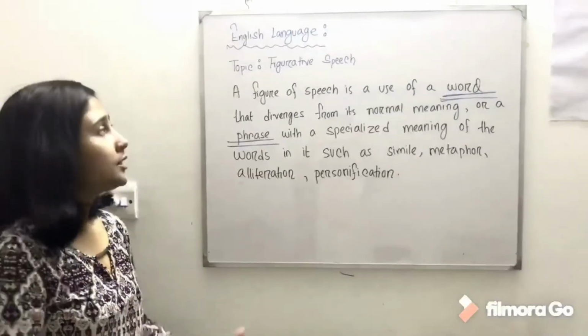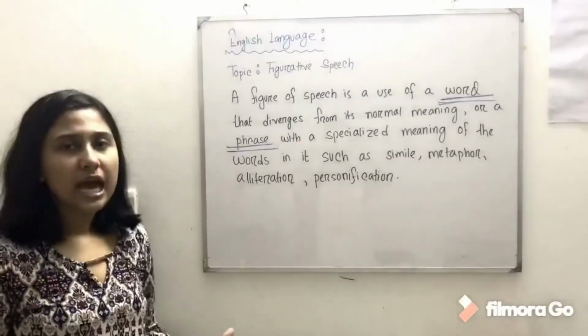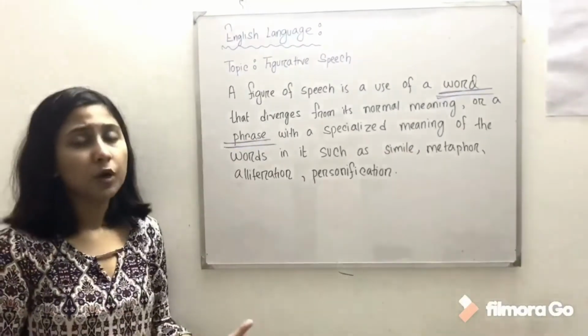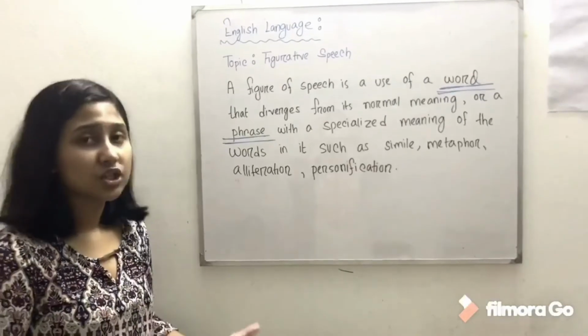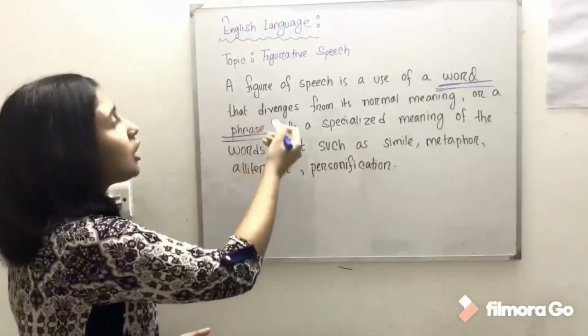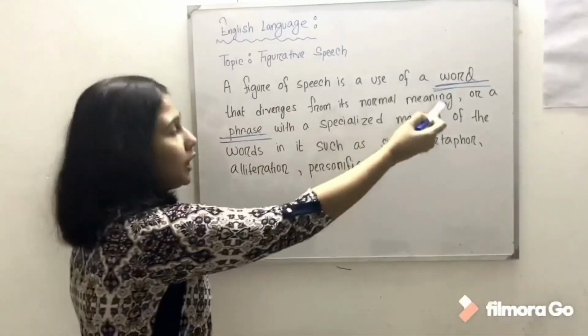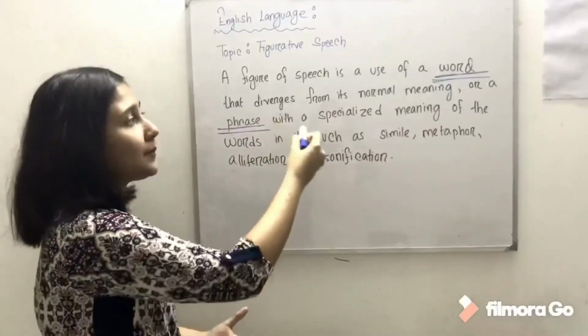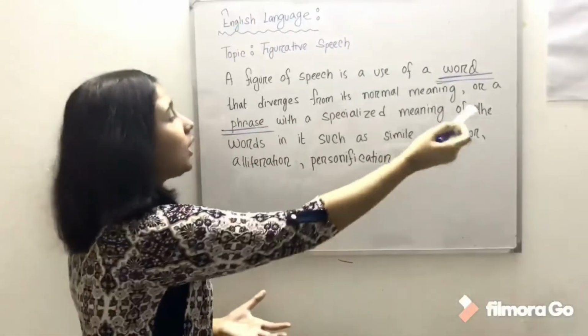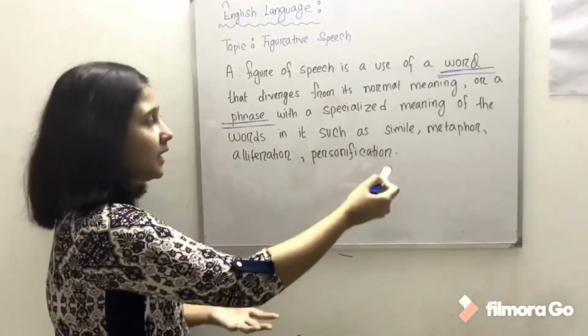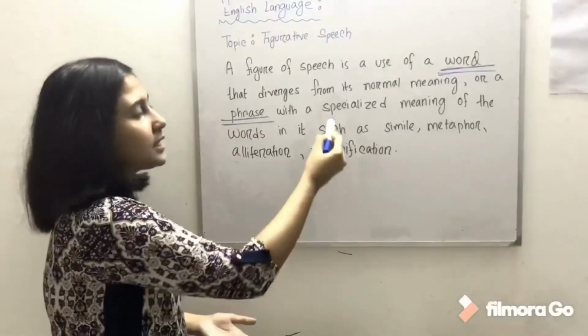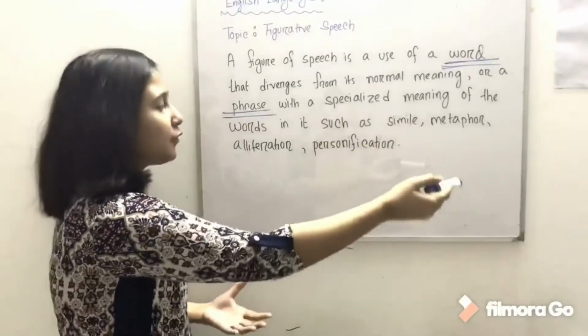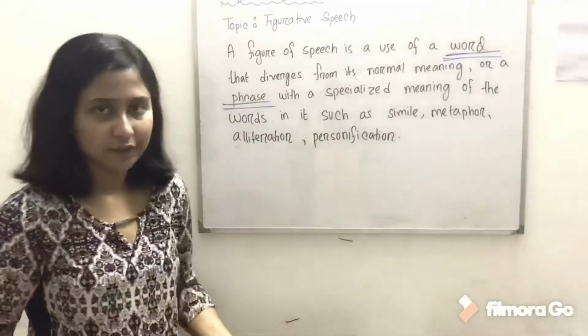Alright everyone, so first of all, let us have a brief introduction about what figurative speech actually is. A figure of speech is a use of a word that diverges from its normal meaning, or a phrase with a specialized meaning of the words in it, such as simile, metaphor, alliteration, and personification.